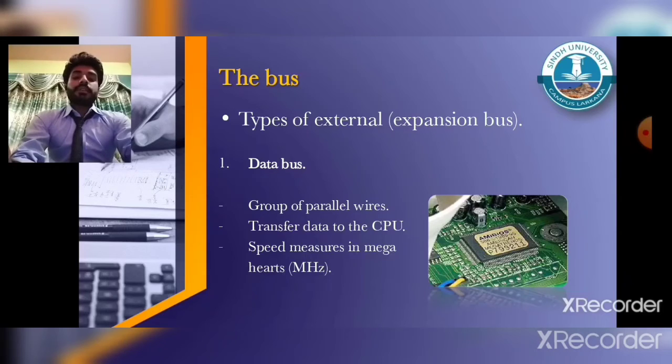Each wire can transfer one bit of data at a time, so an 8-wire bus can move 8 bits at a time, a 16-bit bus can move 2 bytes of data, and a 32-bit bus can move 4 bytes. The latest model of computer is 64-bit, which can move 8 bytes of data at a time. The bus is measured in megahertz.